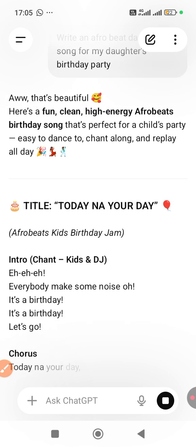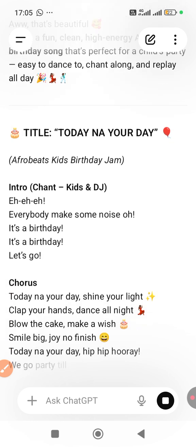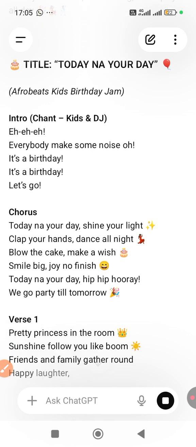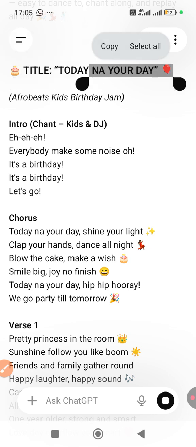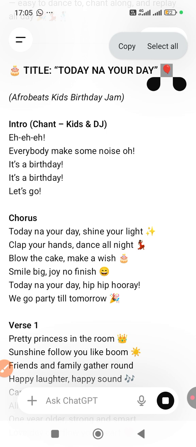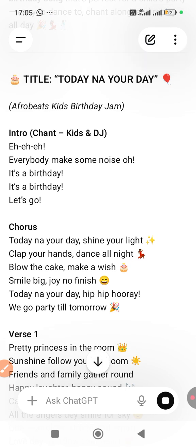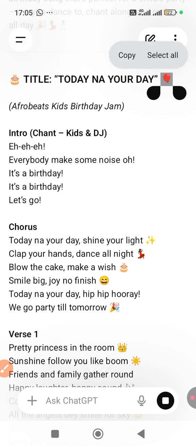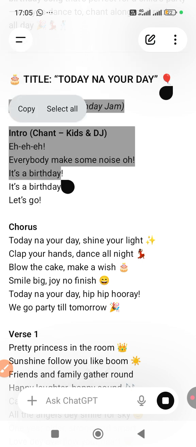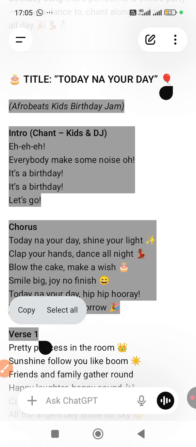Okay. All right. You can see that it has generated the song. So all you need to do is to copy this song. You copy the song. It's a bit tricky there.